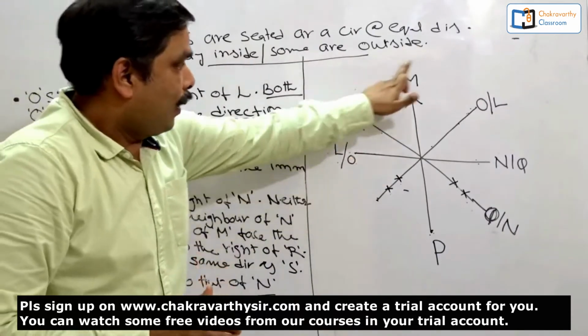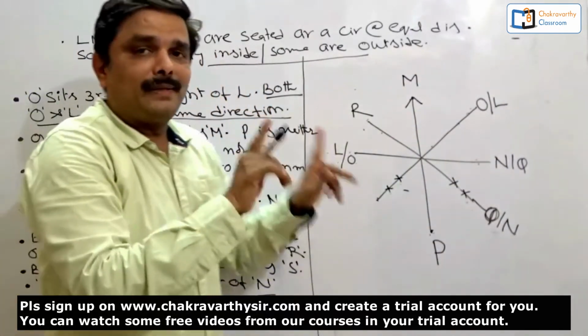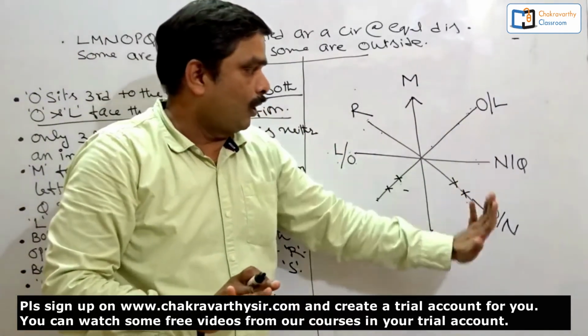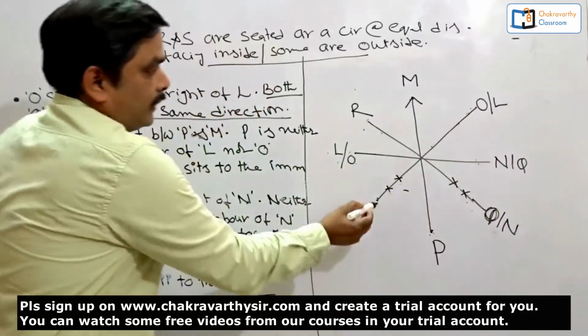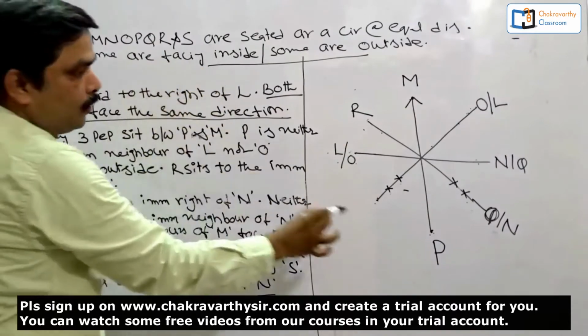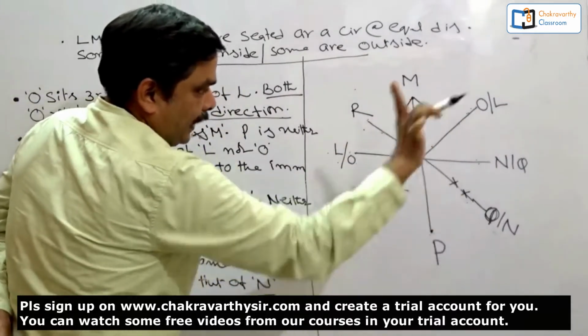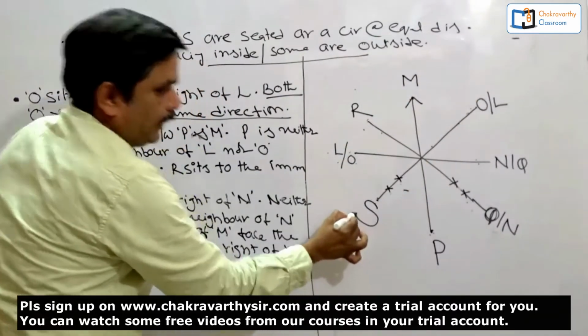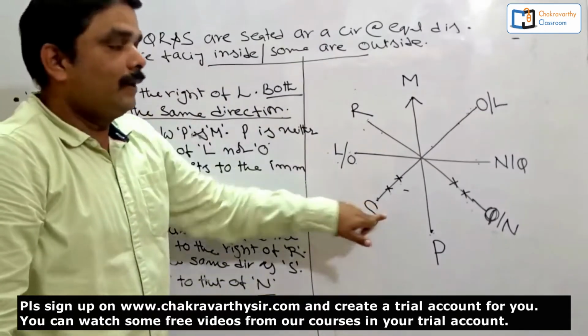Got it? So now all the places are filled up, right? Filled up in the sense not confirmed, but more or less that is okay. Then this is the only place left out. Who is left out? L, M, N, O, P, Q, R and S. So now S is remaining. I am keeping S here. This is the place for S.